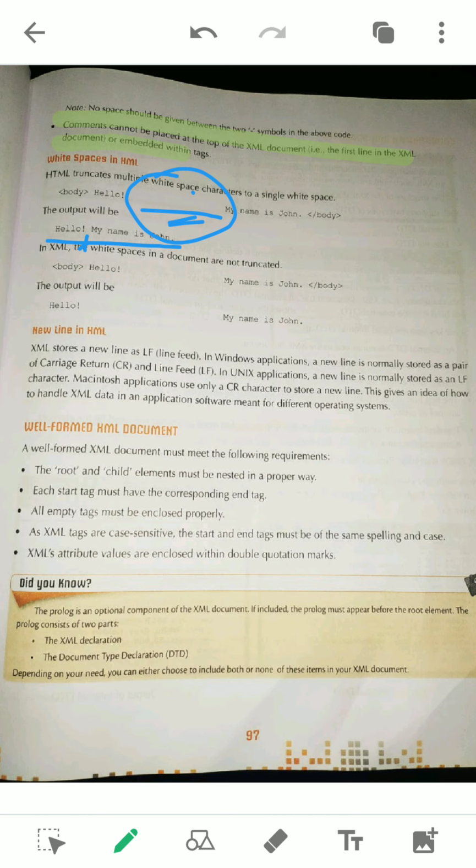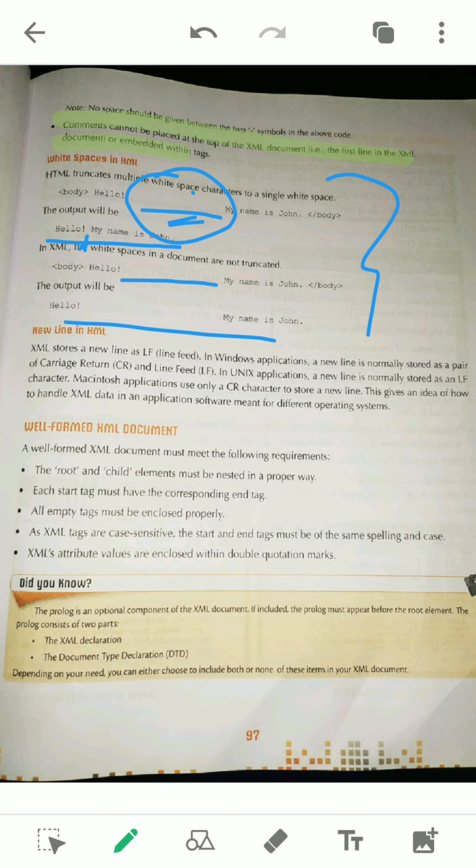The multiple spaces are truncated to a single space in case of HTML, but if you write the similar thing in XML, the output will be the same as written. So this is another very important question for you: what is the difference between HTML and XML with respect to white space. In the extra questions I have already provided, you can see such kinds of questions are available, you can go through the extra questions even.